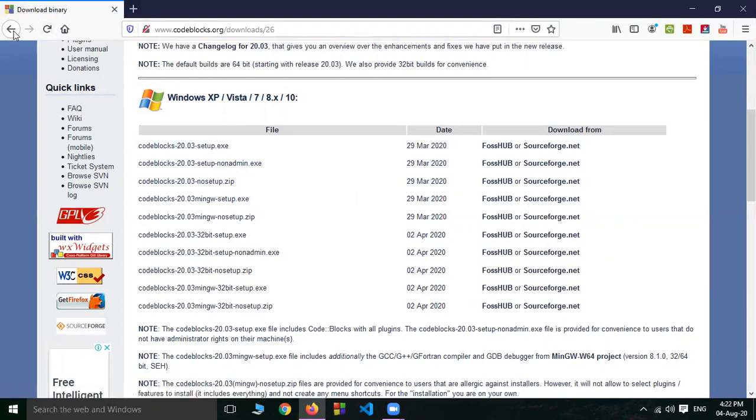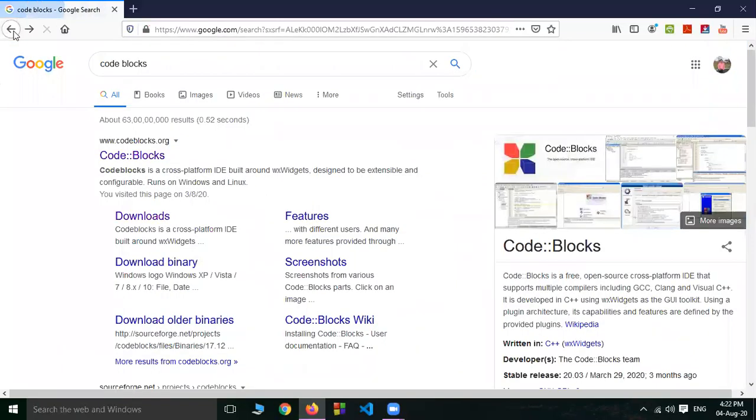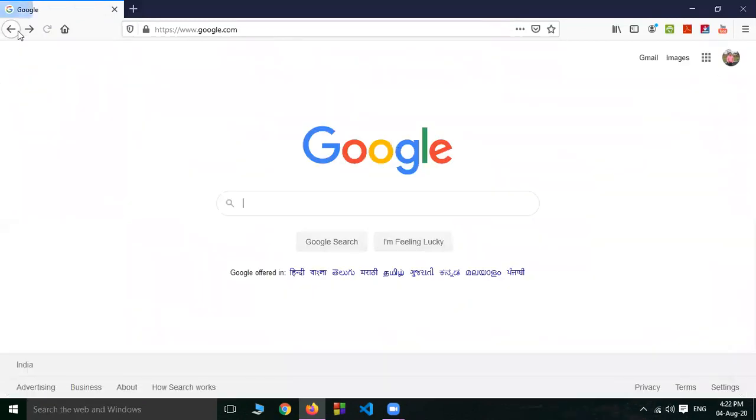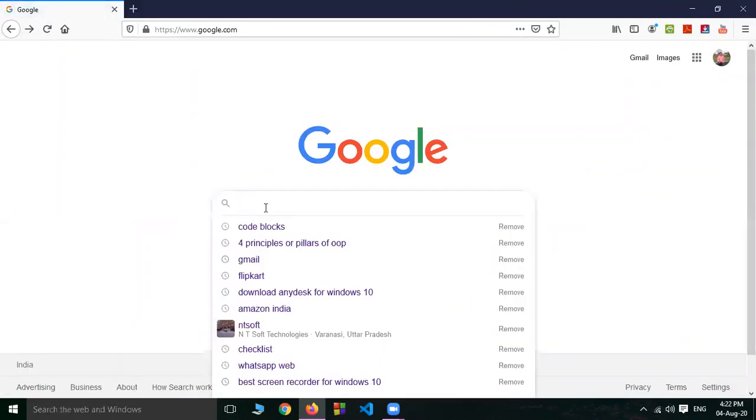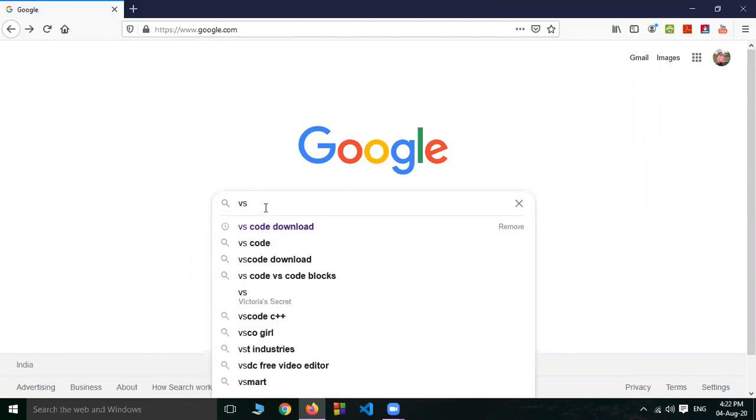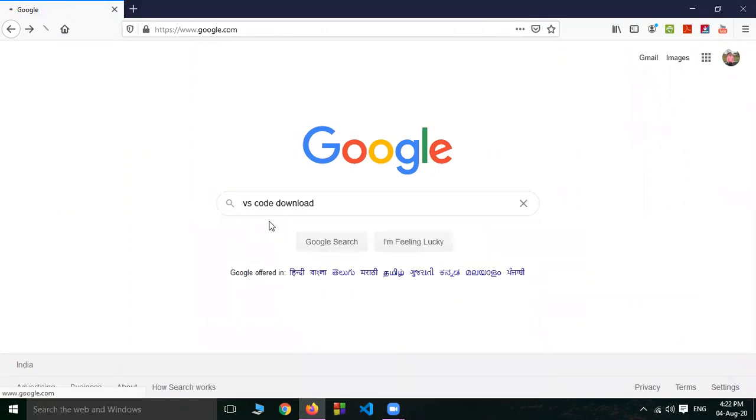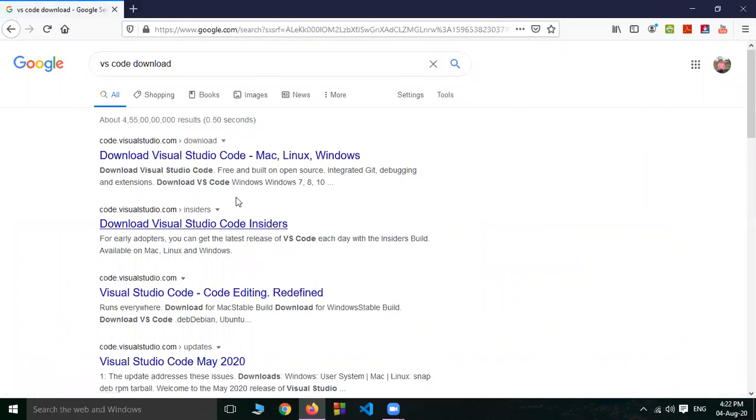Now I will show you how to download VS Code. Now here, in Google, type VS Code download. Now first click here on the first website.